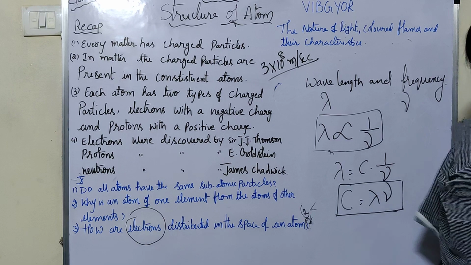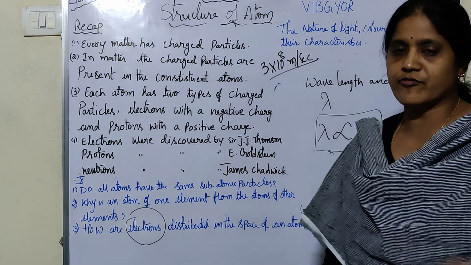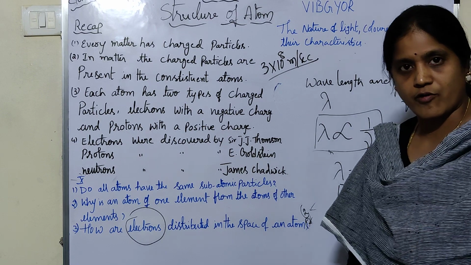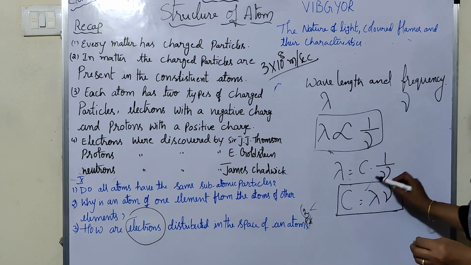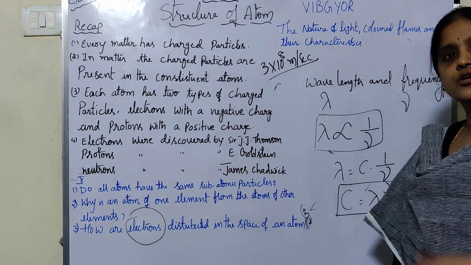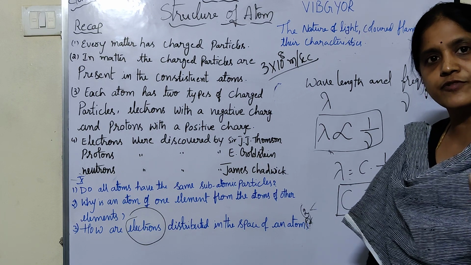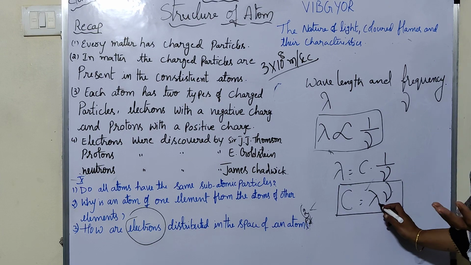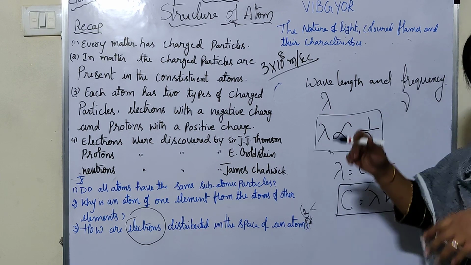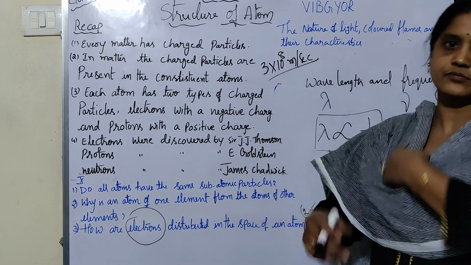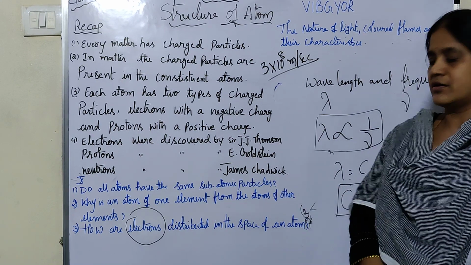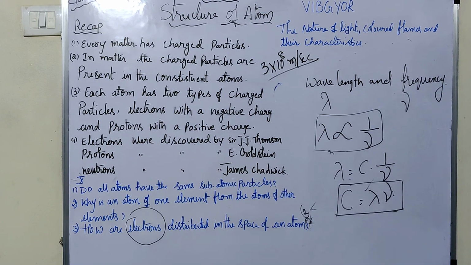So here C represents the speed of light in vacuum, which you get as the product of lambda into mu. If you want to find out the speed of a sound wave, apply this: the product of lambda and frequency gives you the speed of sound. So this is applicable for any kind of wave.